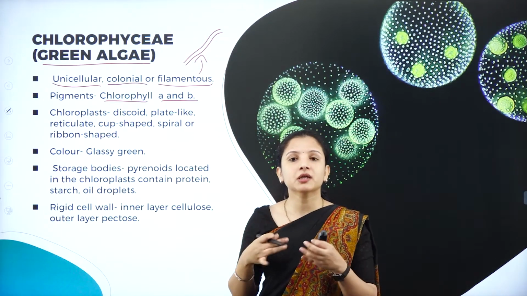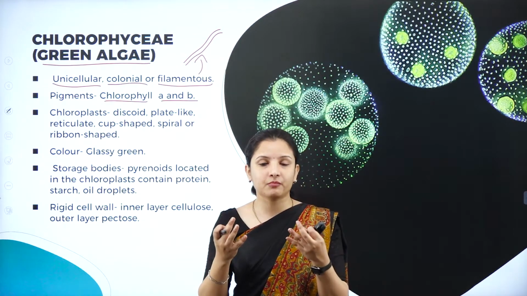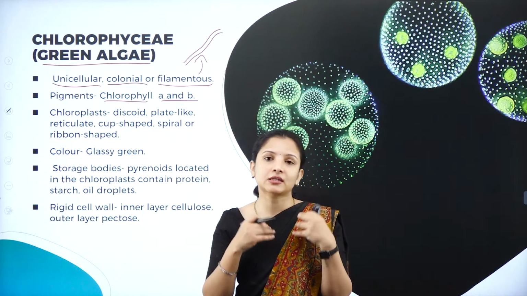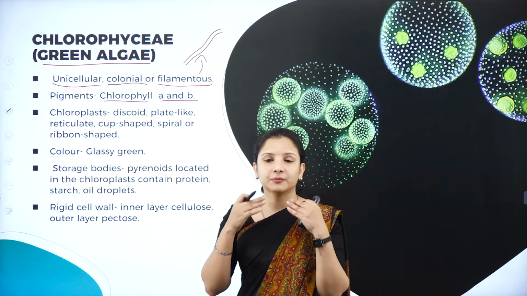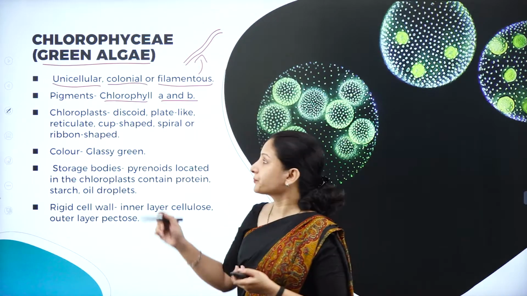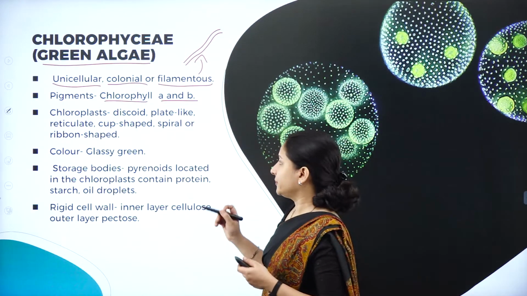Pigmentation is related to color. Melanin is a pigment because it decides the color of our skin. Just like this, chlorophyll is the pigment that decides that the plant should be green in color. The chlorophyll pigments are chlorophyll A and chlorophyll B.